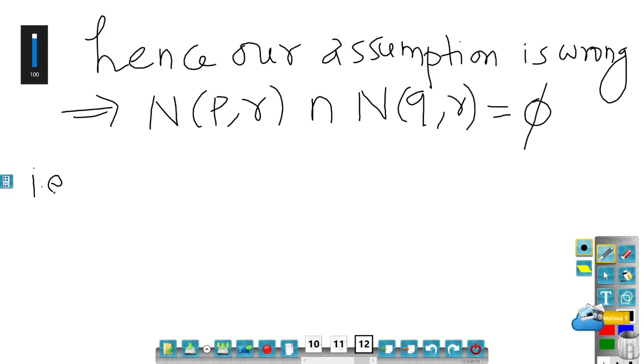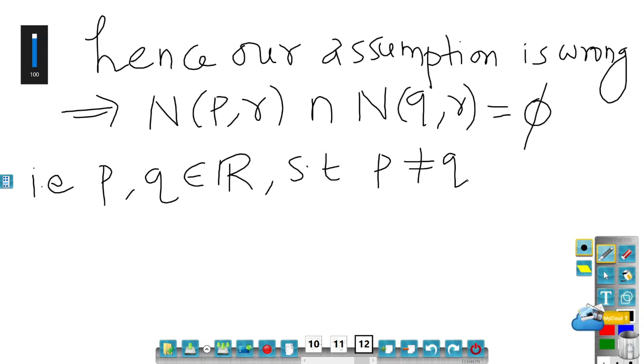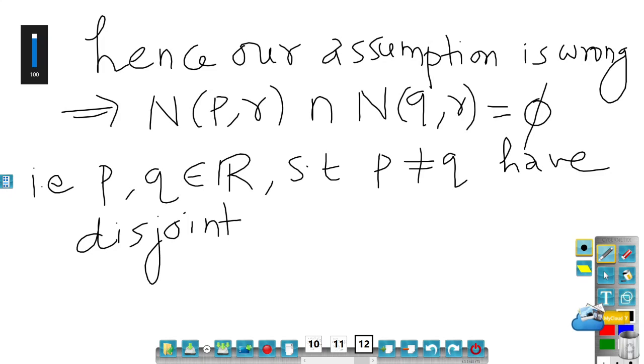That is, P and Q belonging to R such that P not equal to Q have distinct, disjoint neighborhoods. So the proof is simple.